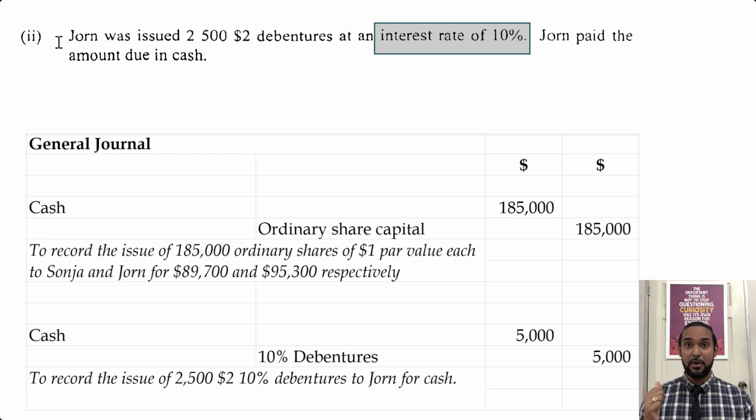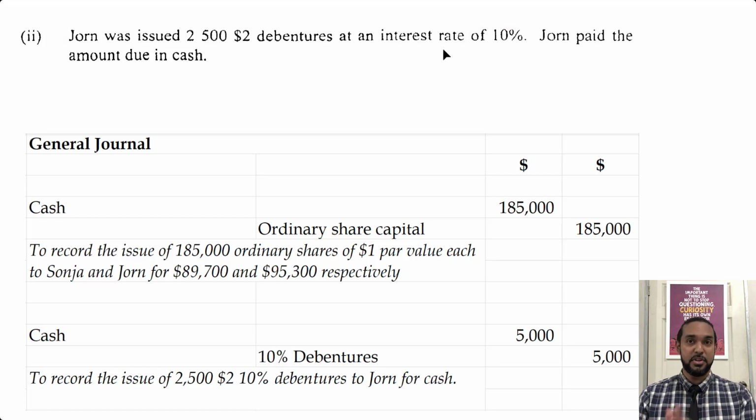You'd pay interest later on, at some point, a month later, 6 months later, a year later. So the same thing. When companies issue debentures, they are essentially borrowing money. The interest will not be paid at that point in time. So please understand that the interest rate there is only for informational purposes that may have to be used in another part of the question. But when you are issuing debentures, the interest rate does not factor into the calculation.